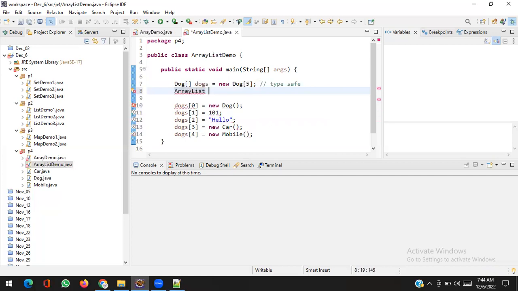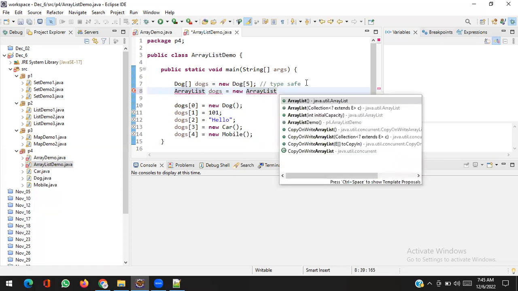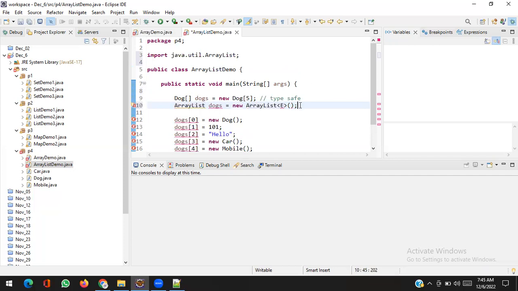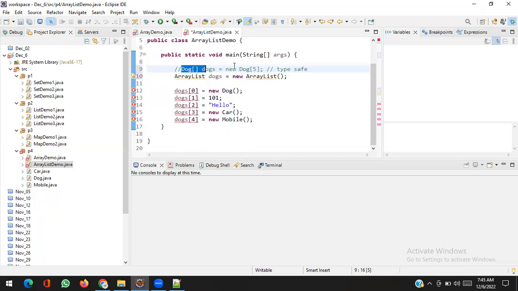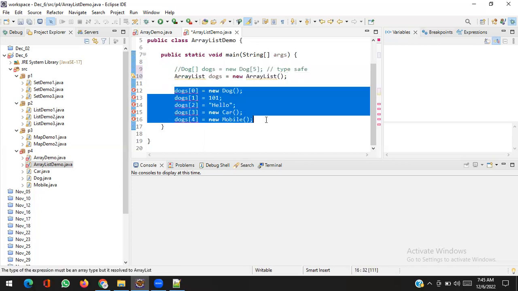ArrayList dog dogs equal to new ArrayList. Let me comment this part. So that's how to create an array, and that's how to create an ArrayList. Now it's time to assign values.